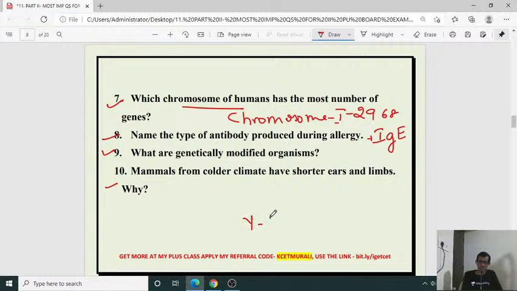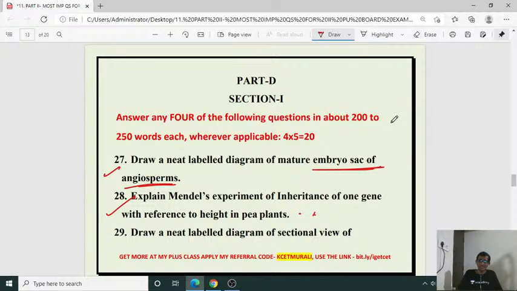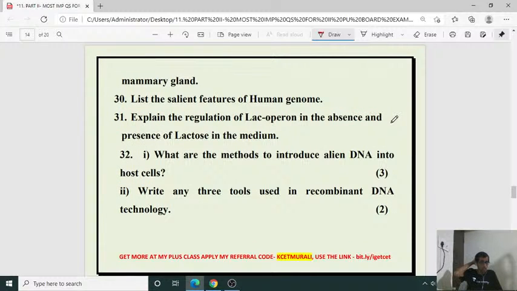In the Y chromosome, how many genes can we observe? 231. In chromosome number 1, 2968 genes are there. So these are the salient features of the human genome. We can ask this question as: write the salient features of the human genome project. That is also the same answer.